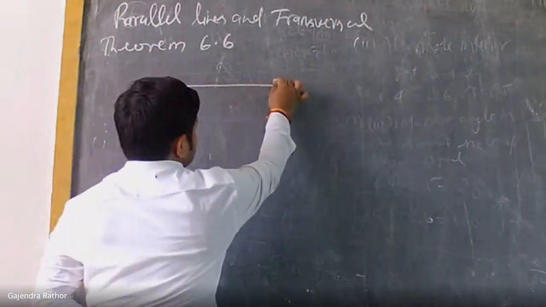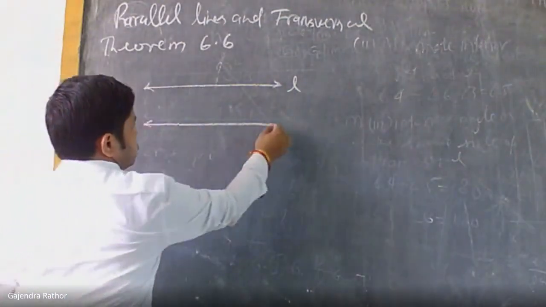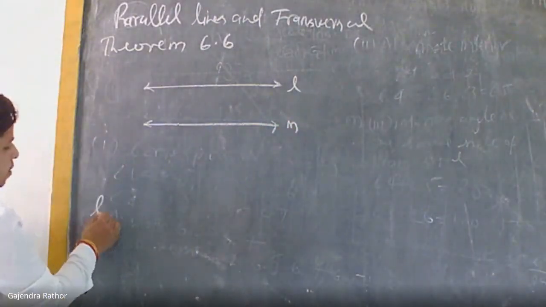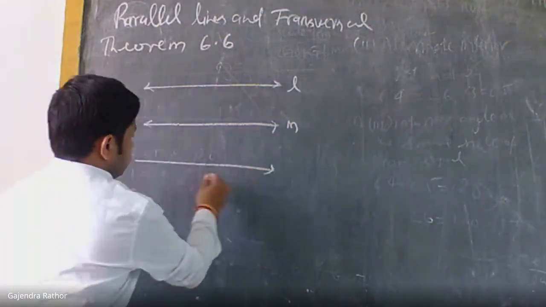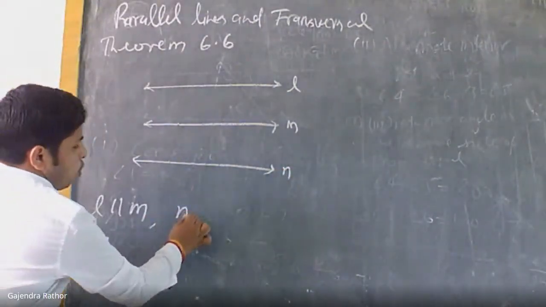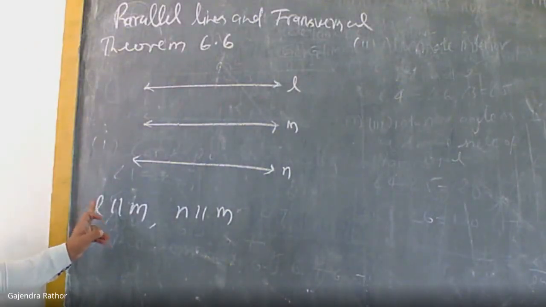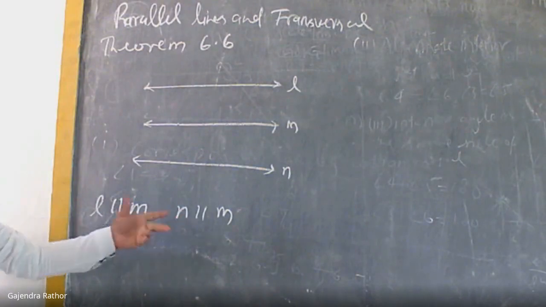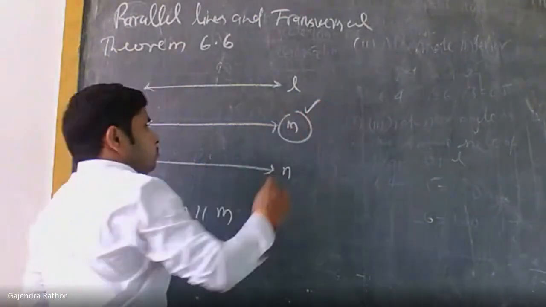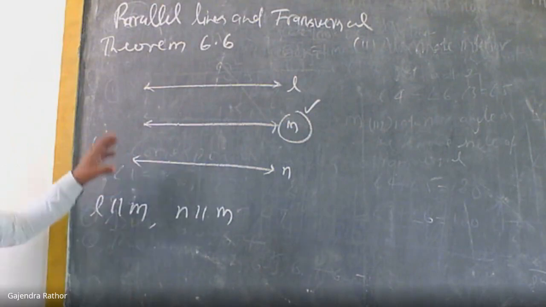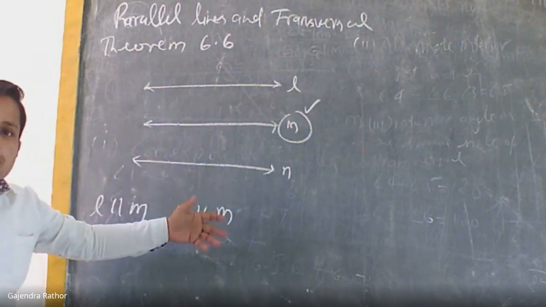So I will write the first line. This is M. M is parallel to N. Here is also line M, and L is also parallel to N. So there are two lines, L and M. Both are parallel to the common line N. So, according to theorem 6.6, both lines L and M are also parallel to each other.